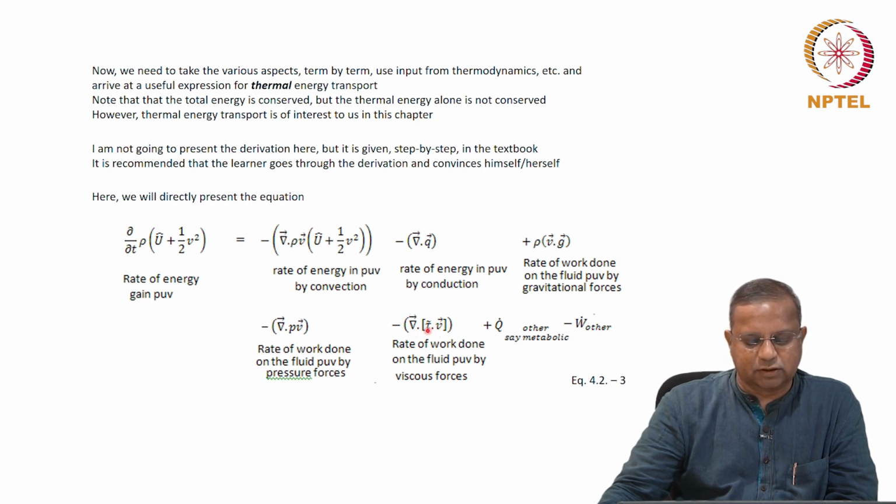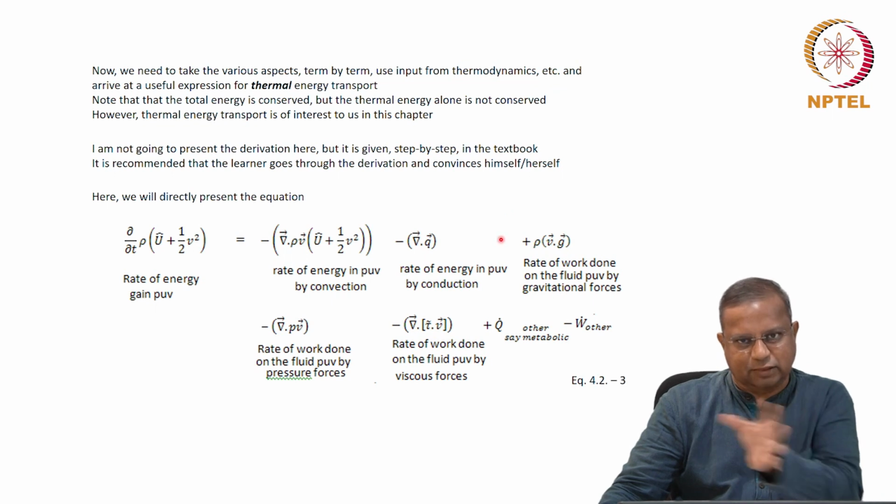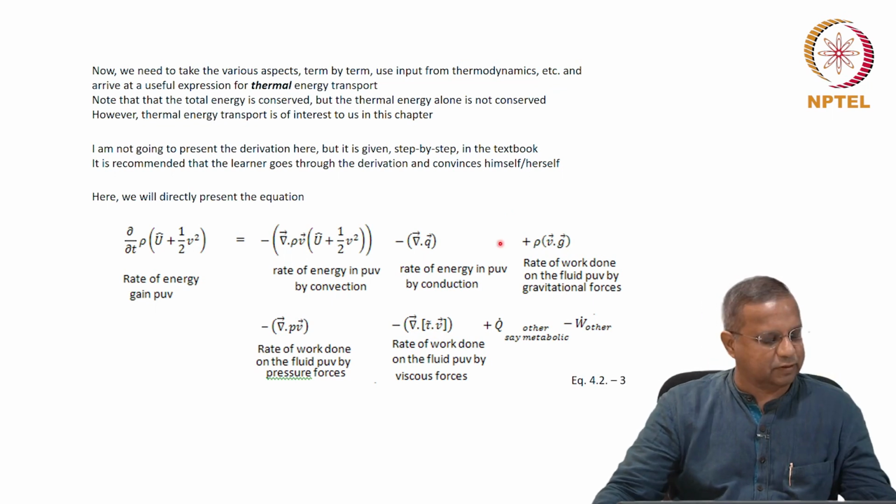τ·V. Tau is a second order tensor, V is a first order tensor or a vector, plus Q-dot other, say metabolic. This is subscript of Q-dot, the heat rate from other terms such as metabolic, minus the shaft work from other considerations, W-dot, shaft work rate from other considerations. Let us call this equation 4.2-3. This is what it will come down to after a lot of manipulation, 6 or 7 pages of manipulation, or maybe 3 or 4 pages for this, and then subsequent manipulation, another 3 or 4 pages.